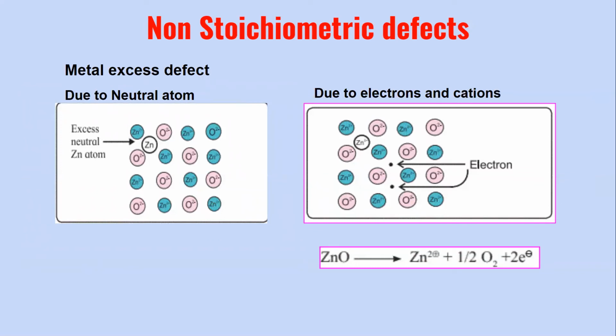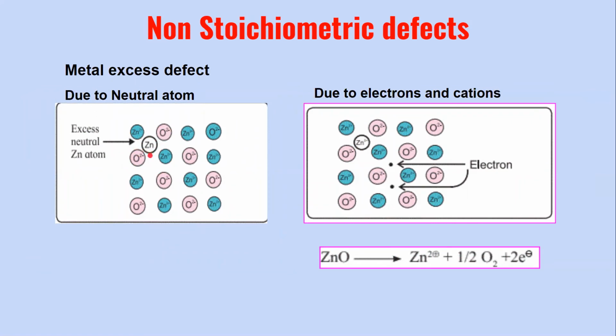Now the second type is the metal excess defect. Here you can have 2 types of metal excess defect. The first one is due to the neutral atom. For example, here we have taken a zinc oxide crystal in which you can see excess neutral zinc atoms present in the interstitial spaces. Because the zinc atom is neutral, the electrical neutrality of the crystalline solid is not disturbed. At the same time, an extra zinc atom has come in.